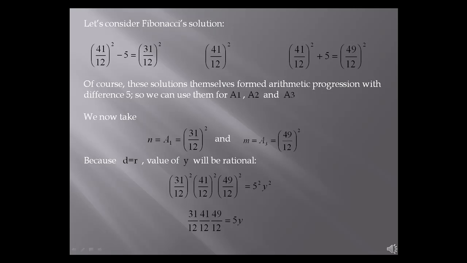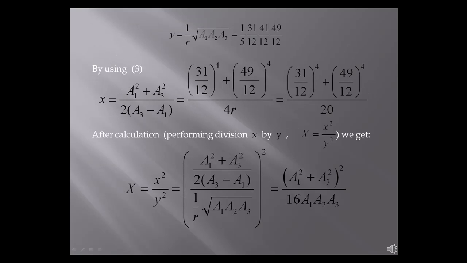Because d is equal to r, the value of y will be rational by the following. By using the third formula, we will get x as follows. After calculation, performing division x by y, x is equal to x squared divided by y squared. We get x as follows.